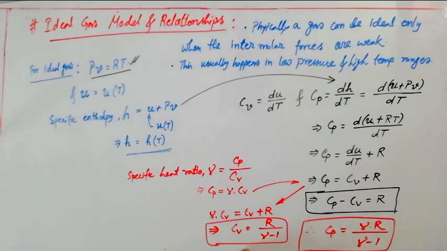Then Cv can be expressed by R by gamma minus 1, and Cp can be expressed by gamma R by gamma minus 1. The gamma value will change with the type of gas; for air, gamma will be 1.4, and obviously the gamma value will be different for different kinds of gases. So these are the things we can conclude or derive for an ideal gas.